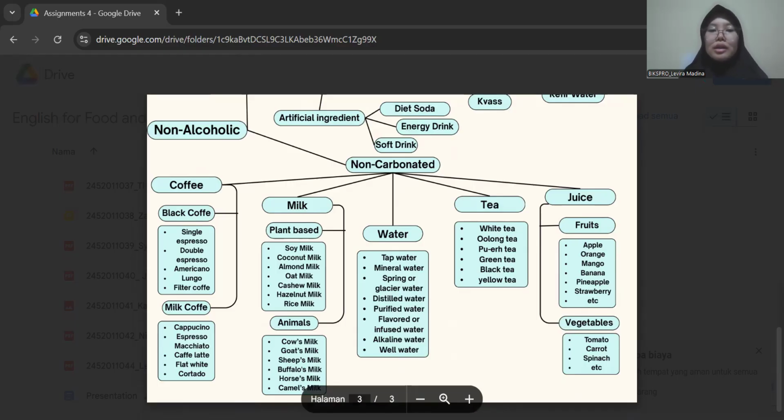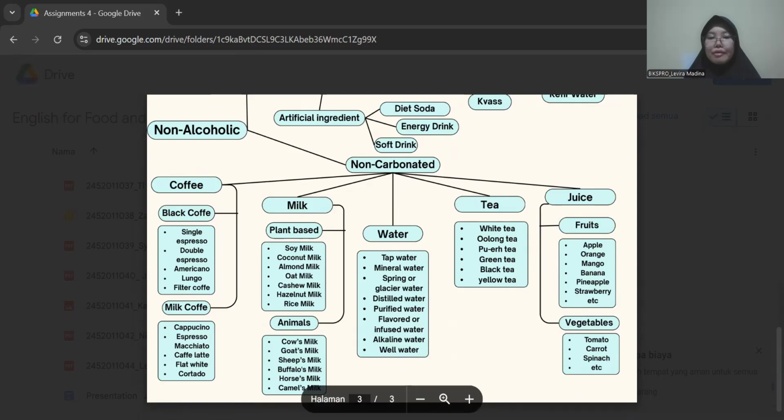So the next is Americano. Americano is espresso diluted with hot water, making it similar to drip coffee, but with a richer taste. Lungo is a long espresso where more water is used, resulting in a milder and less concentrated flavor.